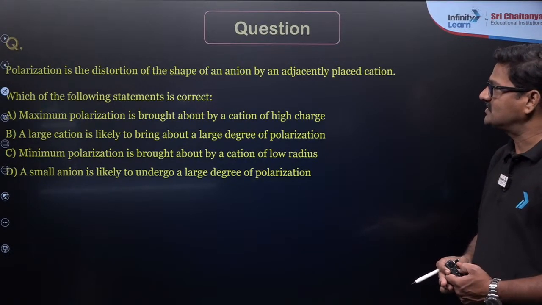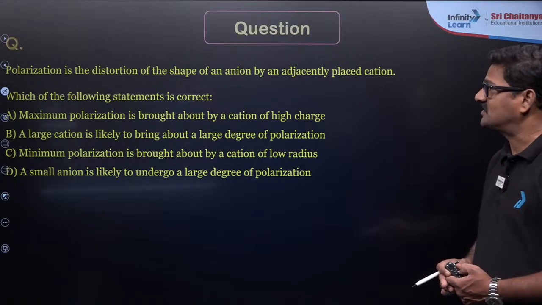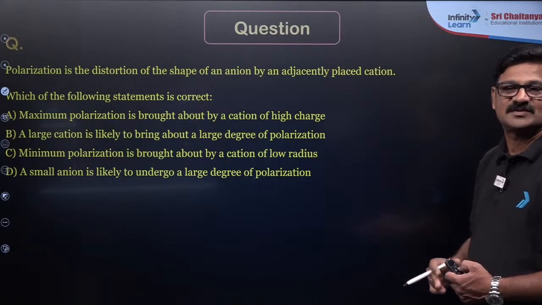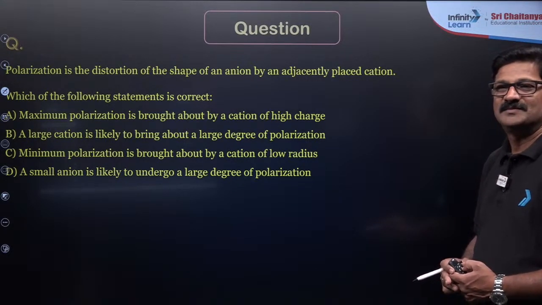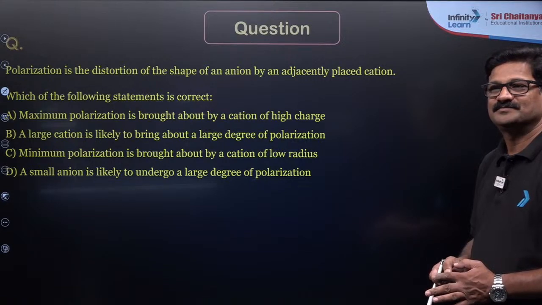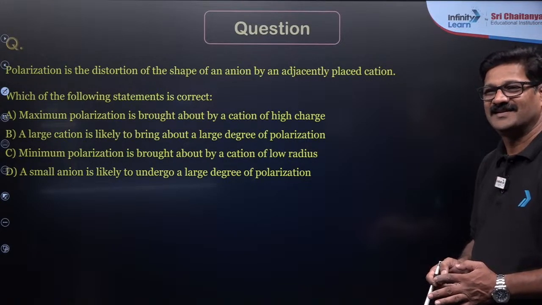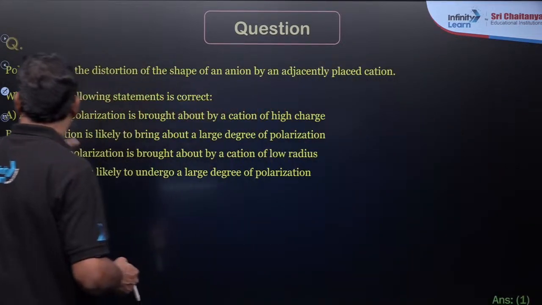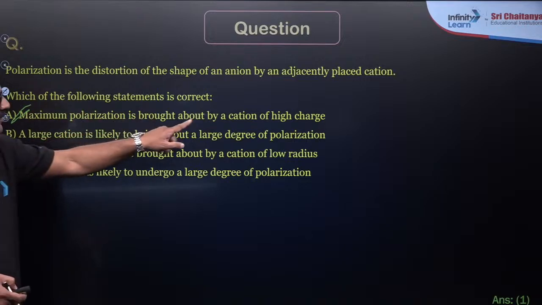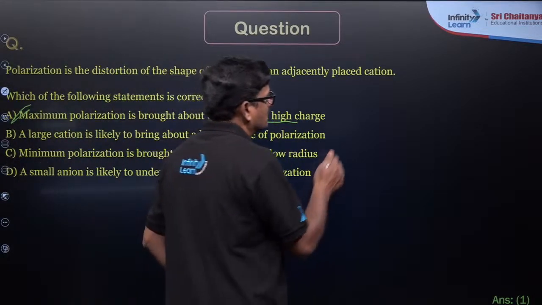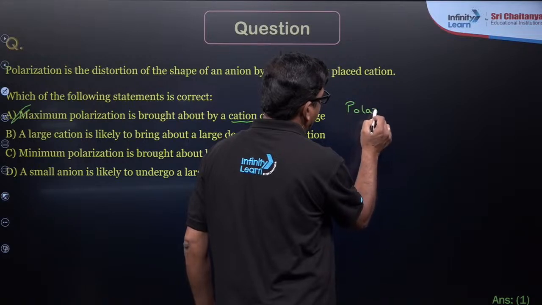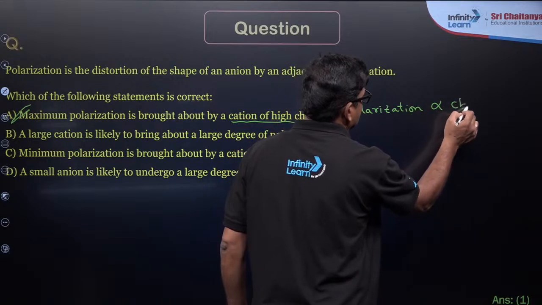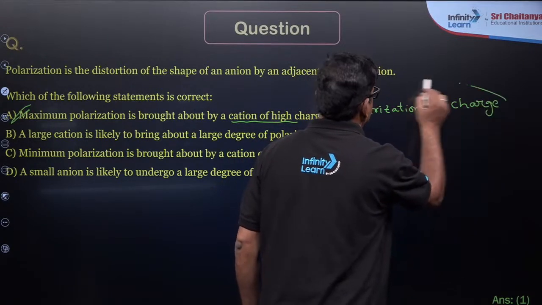Now, polarization is the distortion of the shape of anions by an adjacently placed cation. Which of the following statements is correct? Participate in this question and answer discussion, my dear children. The answer for this question is that maximum polarization is brought about by a cation of high charge. So polarization is directly proportional to charge. Directly proportional to charge. Understand?